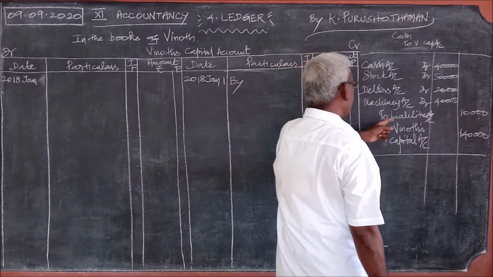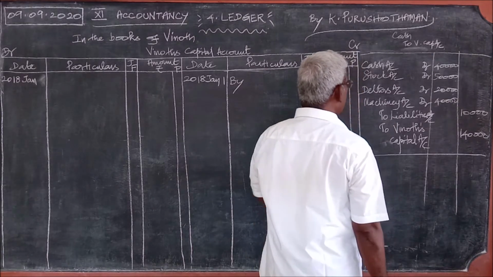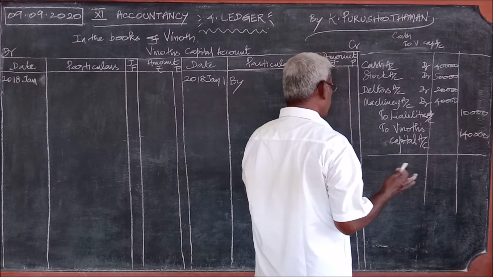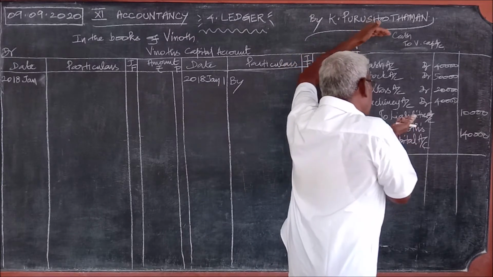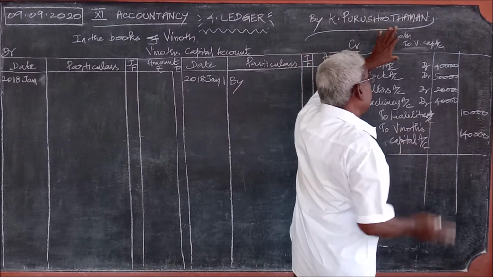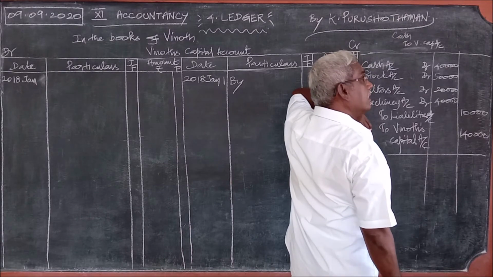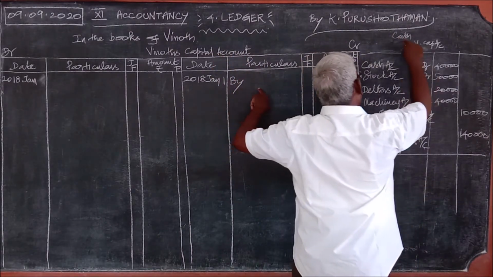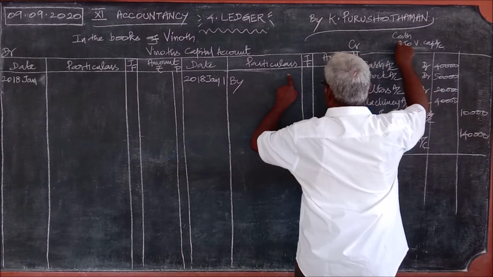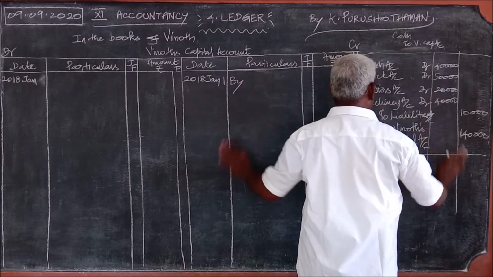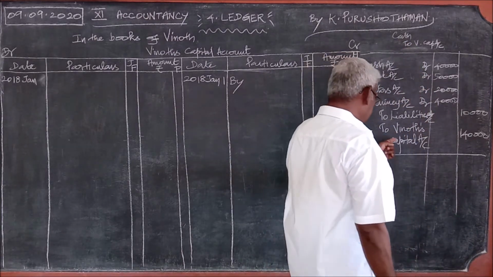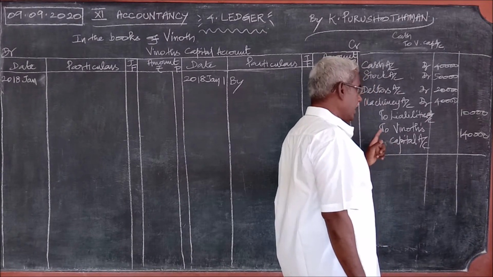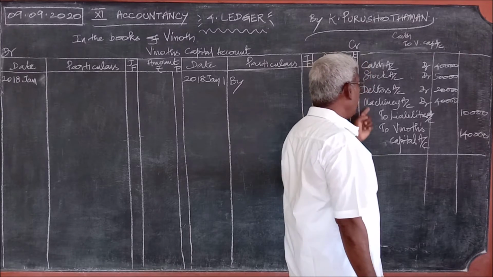So, what should we write? What about this liabilities of 10,000? Where is the liability in this? We do not know anything. You should understand it. If it is one debit for one credit, we can select easily. Since this is Vinod's capital account, we can write by cash and complete it. Business is over. But here, for Vinod's capital account in the opening journal entry, there are four debits.